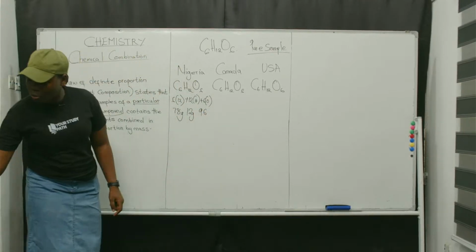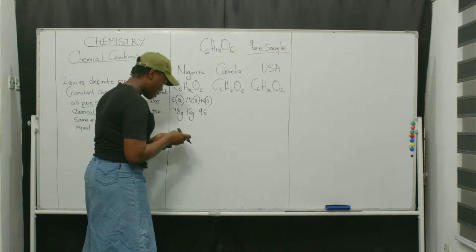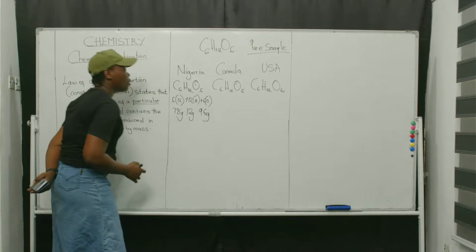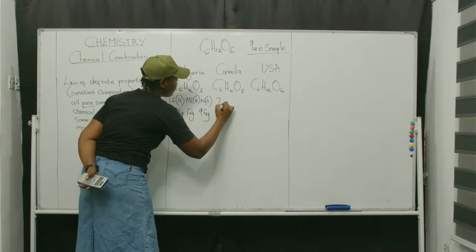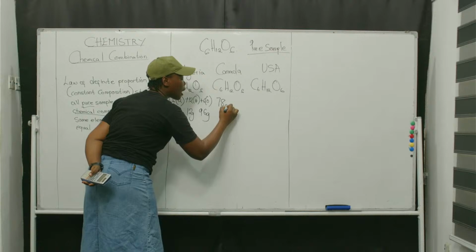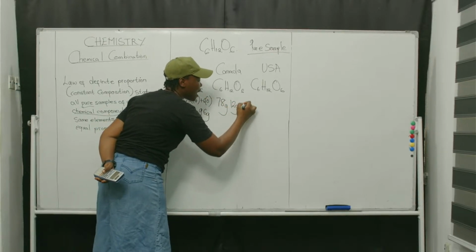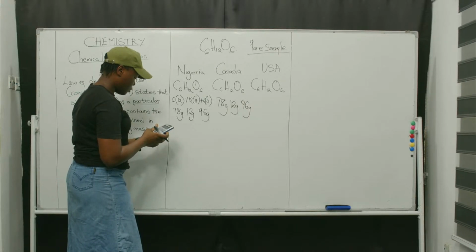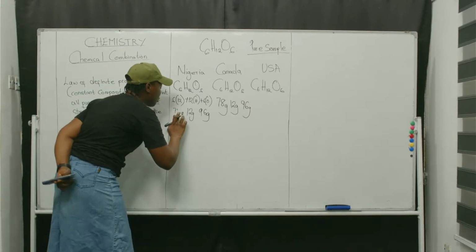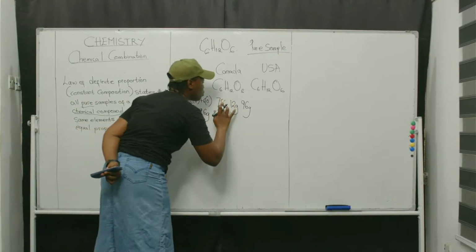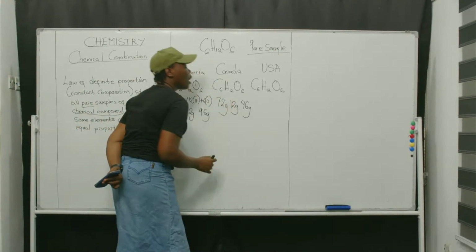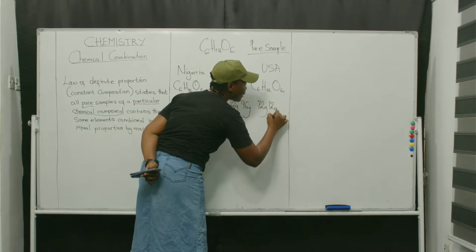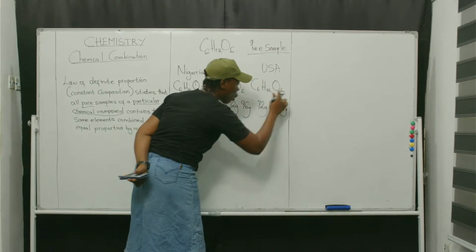Let's confirm: 6 times 16 is 96 gram of oxygen. And 6 times 12, oh, 72 rather. So this would also contain 72 gram of carbon, 12 gram of hydrogen, and 96 gram of oxygen, right?